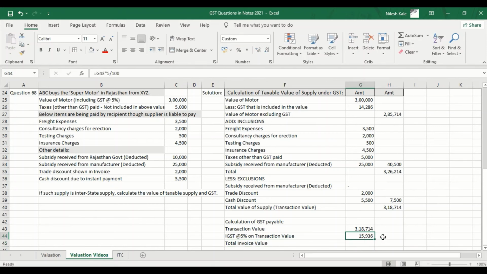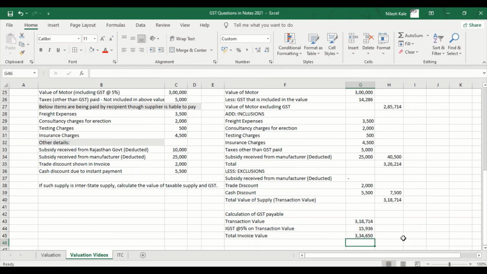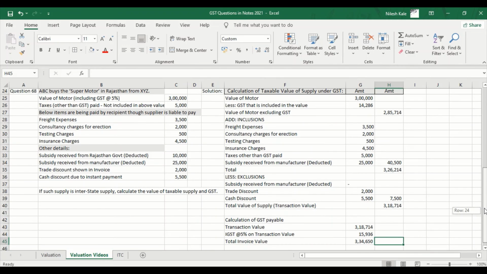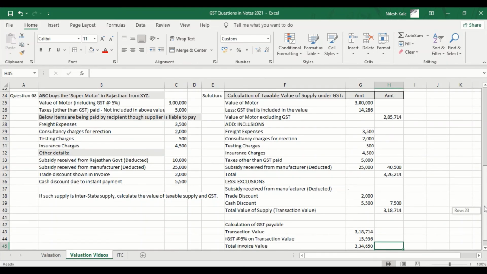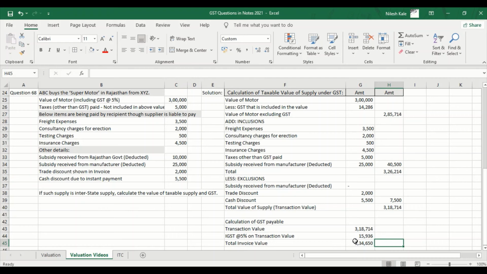Okay, your question ends here actually, but still I am following one more step. 3,18,714 plus GST, that is 3,34,650. Right, so this ends your question.